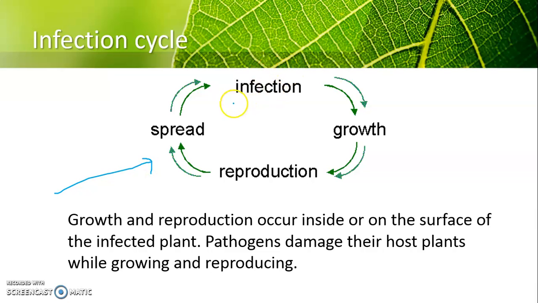So the first process is infection. The pathogen has to infect the plants first, and then once the pathogen goes into the plants, they will grow inside the plants. We have to remember that pathogens have to have a host. They have to have a vector in order for them to grow. Sometimes they need to be inside the host, or sometimes they can be on the surface of the host, the surface of the leaf. Once they grow inside or on the surface of the plants, they will reproduce.